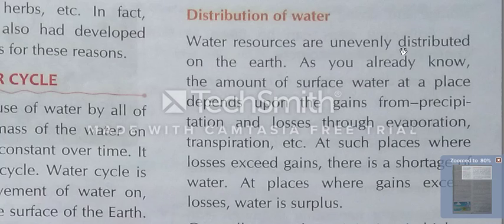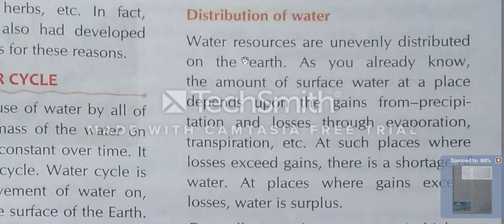Water resources are unevenly distributed on the earth. It's not distributed the same at each place. What is the meaning of uneven? Uneven means abnormal, irregular.